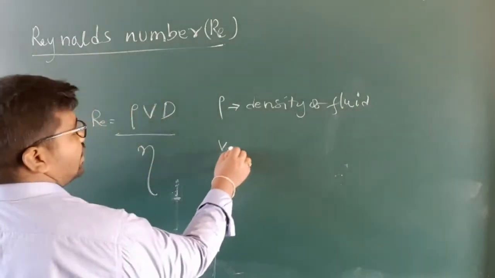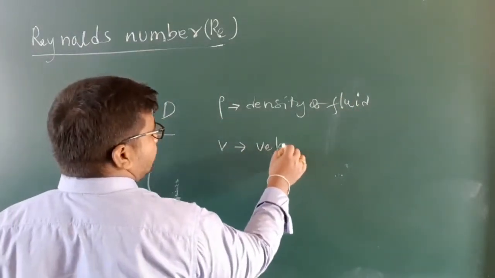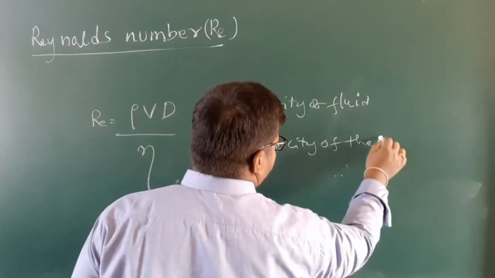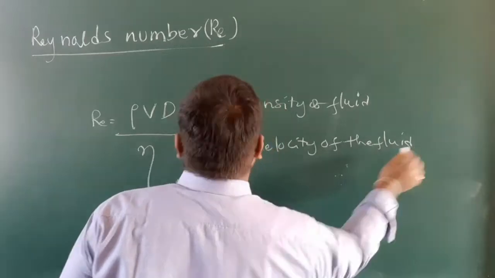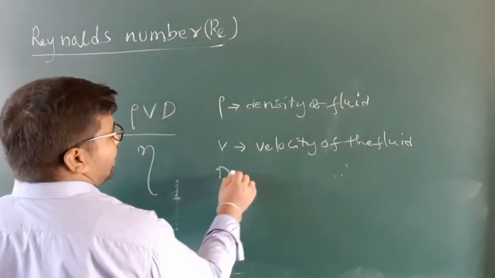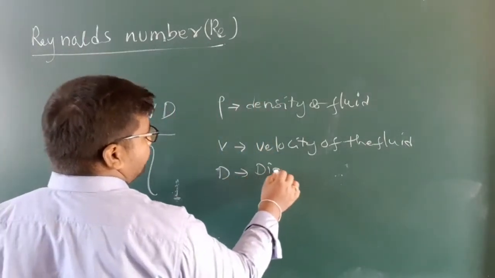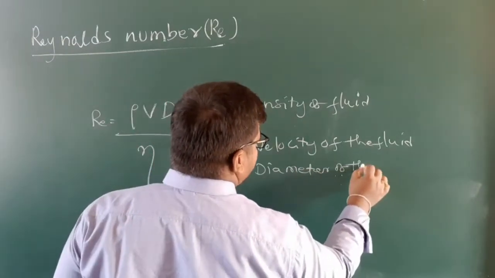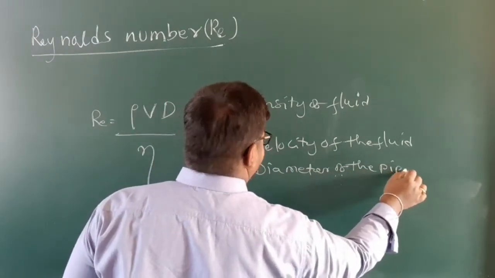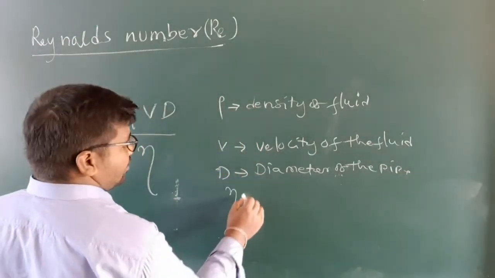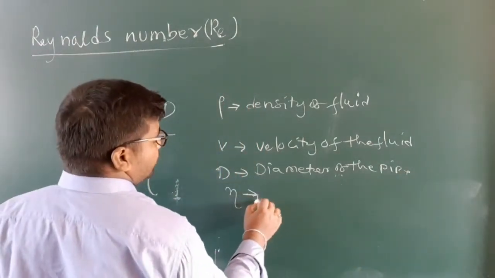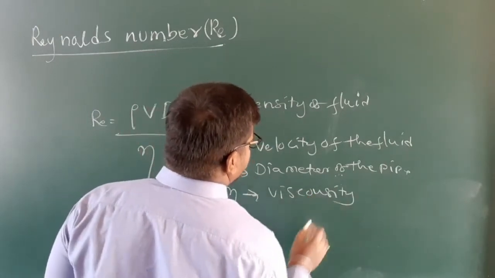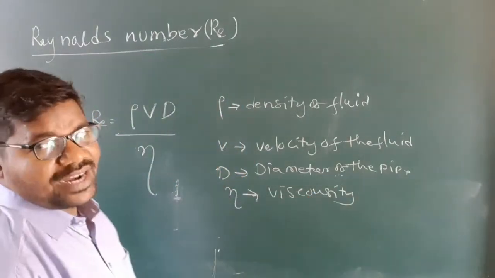Next, V is the velocity of the fluid, and D is the diameter of the pipe. And last one, eta is the viscosity of the fluid. Understand?